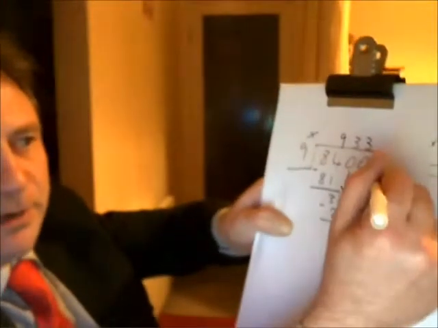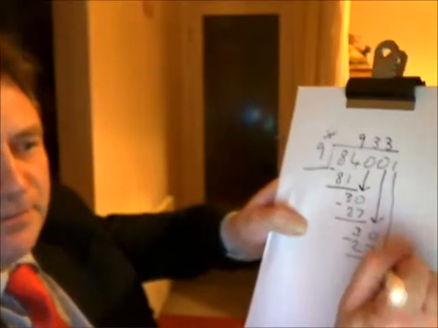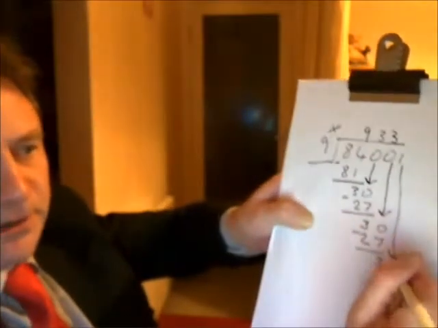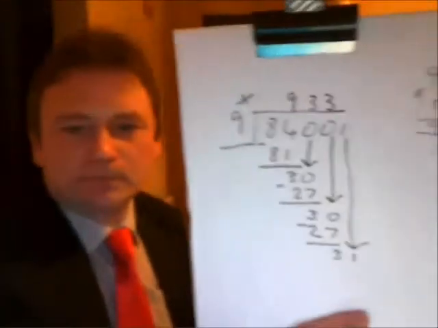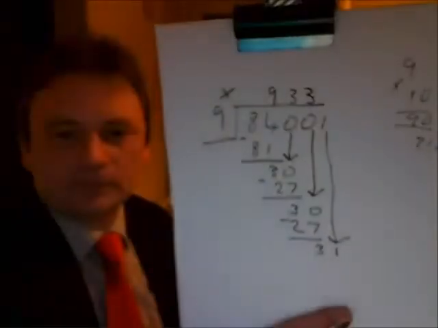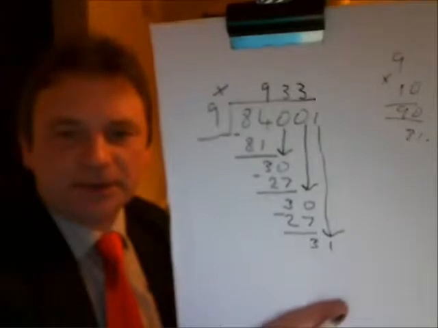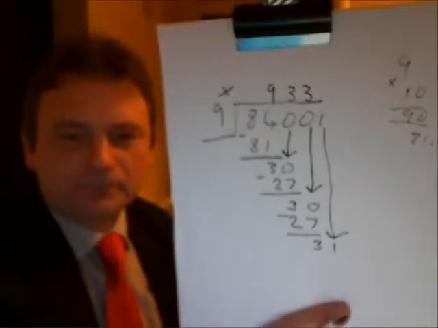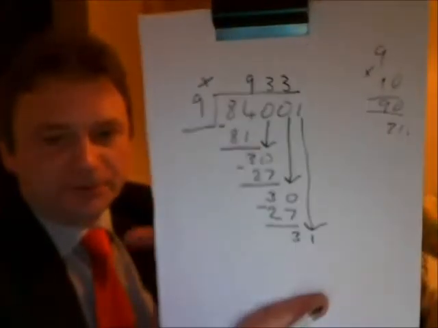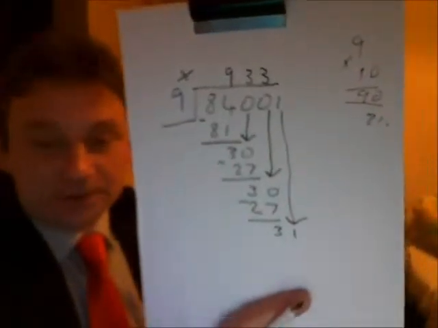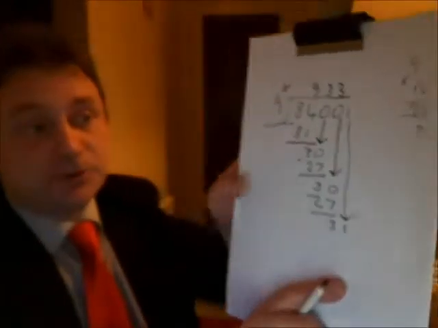Okay? Then we're bringing the final number down. The final number is 1. How many times does 9 go into 31? Again, it can only go in 3 times, doesn't it? Because 4 would be too many. So 3 times 9 is 27. So it's going to go in 3 times.